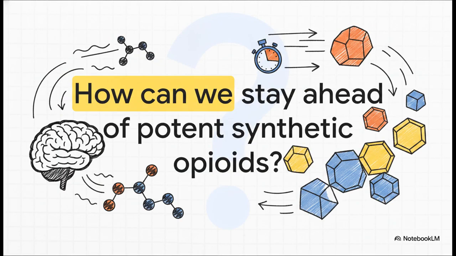Which ultimately leaves us with a pretty profound challenge. If our brains are biologically wired to adapt so fiercely to these molecules, literally rewiring our own neurochemistry, how can we revolutionize our chemical antidotes to stay one step ahead of these increasingly potent synthetic opioids? The science of addiction is really a high-stakes race between human pharmacology and the incredible homeostatic power of the brain itself.